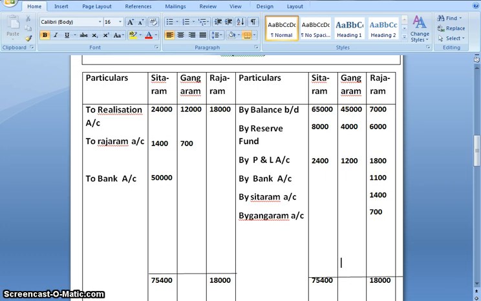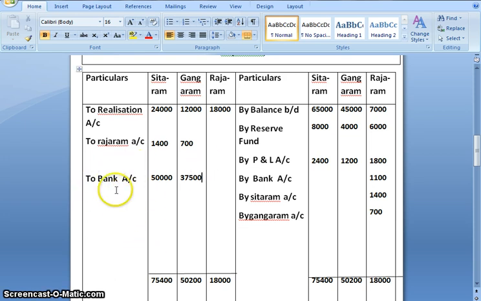Similarly for Gangaram, credit side is more. Total is 50,200. On subtracting 12,000 and 700, the final amount payable by bank would be 37,500.